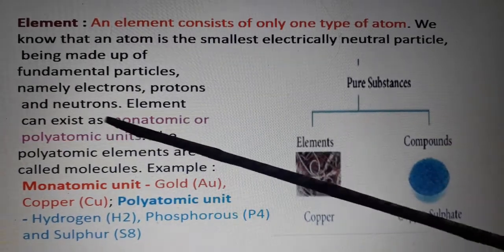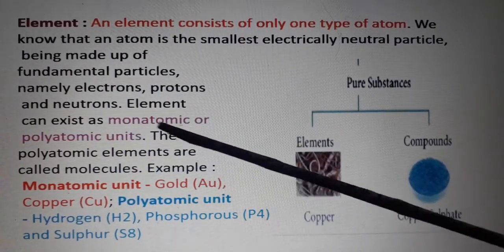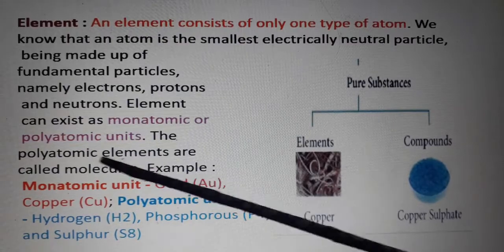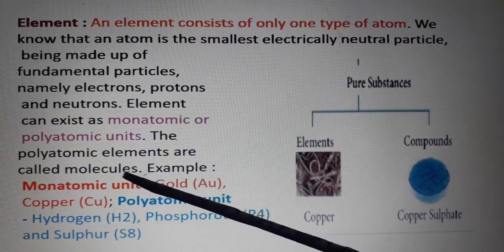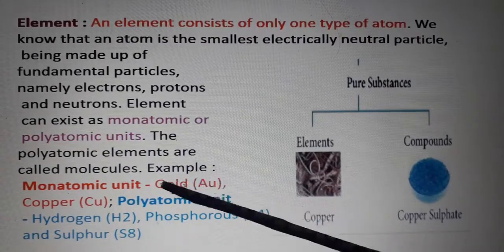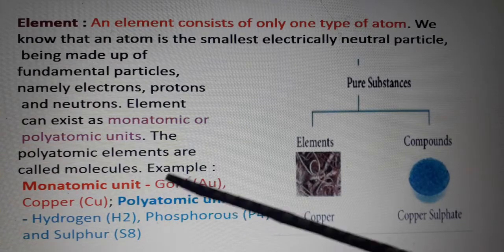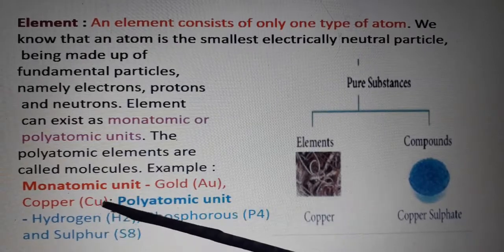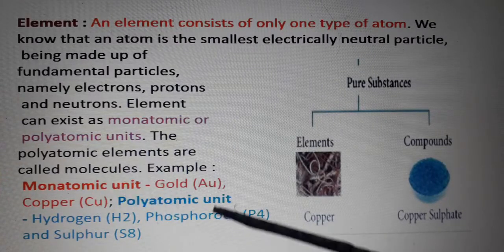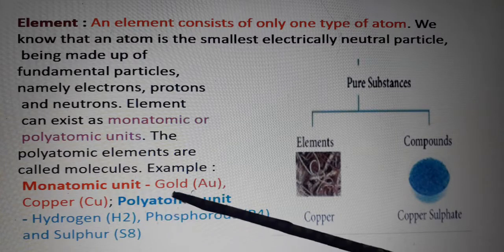Elements can exist as monoatomic or polyatomic units. Polyatomic elements are called molecules. What is the example for monoatomic units? Gold, copper. These are examples for monoatomic units. Polyatomic units: hydrogen, phosphorus, sulfur. These are examples for polyatomic units.